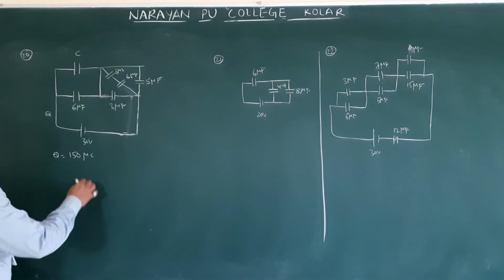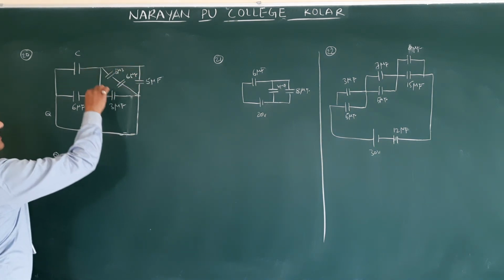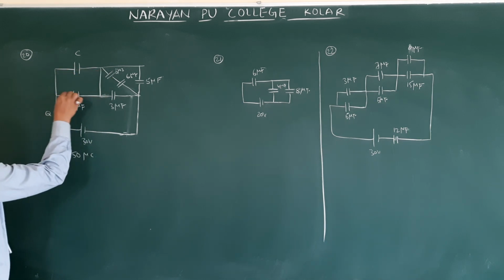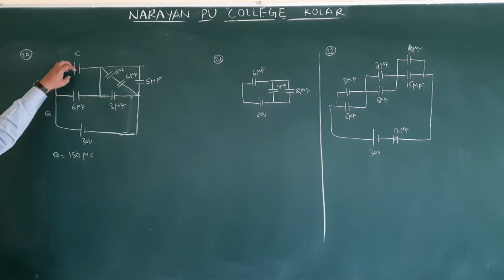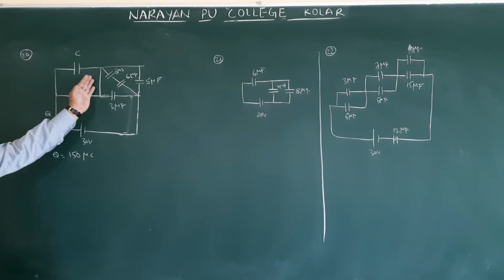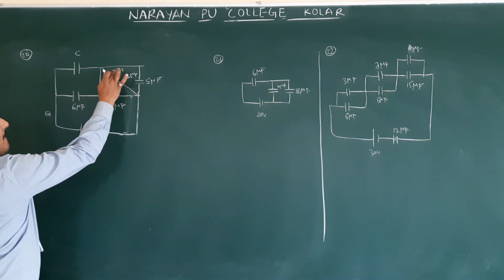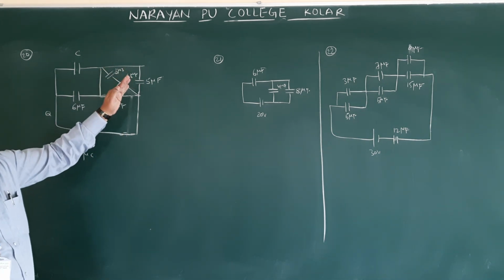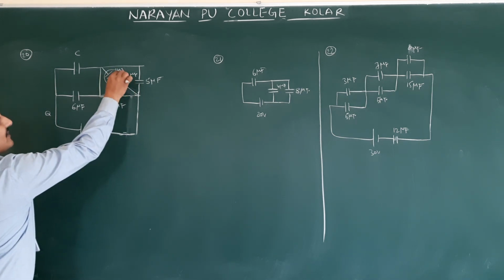This is very simple. In the circuit diagram, how are these two connected? One end is connected here, one end is connected here. Therefore these two are connected in parallel. Therefore the left part is out. 6C plus 6. So on the right, how are these three connected? In this, 3 and 6 are connected in series. Already we did this so many times. 6 and 3 connected in series, how much resultant are you getting? 2. Therefore in place of these two, how much will you get?